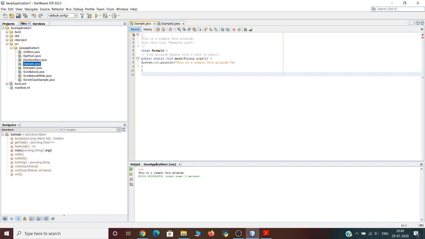So now let us try to understand this particular program. Although example.java is quite short, it includes several key features that are common to all Java programs. So let's closely examine each part of the program. This program begins with the following lines: This is a simple Java program. Call this file example.java. So this is a comment.